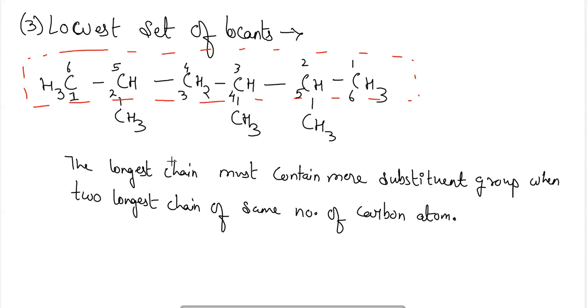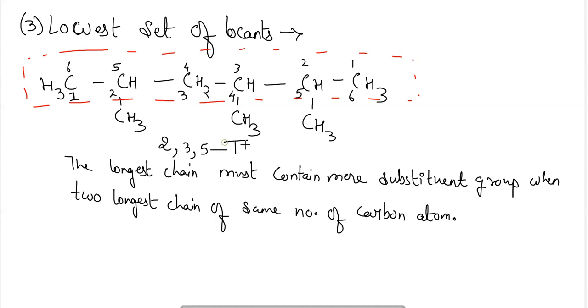So hence the name of this compound will be 2 comma 3 comma 5. And these three positions are containing three methyl groups.